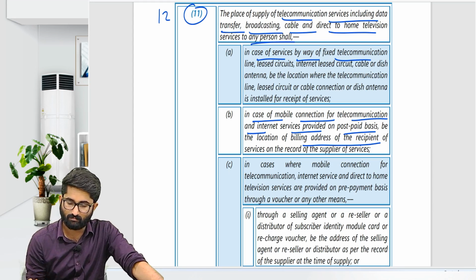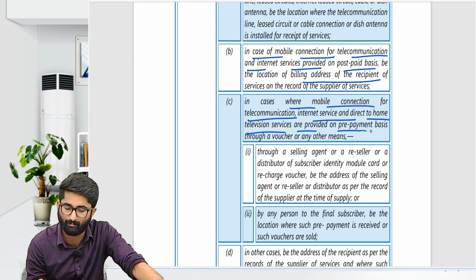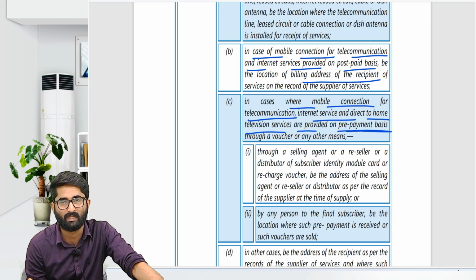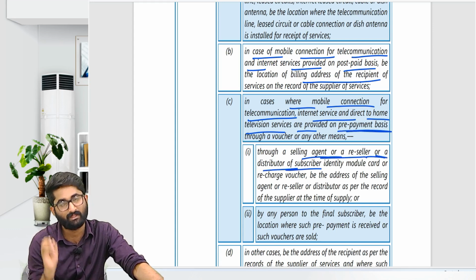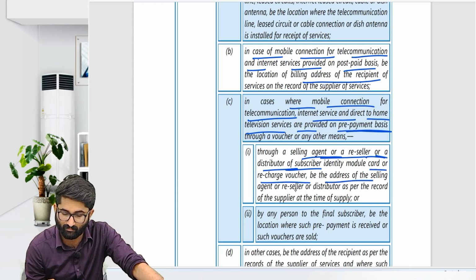Okay, next one. In case mobile connection for telecommunication, internet and direct to home television services are provided on prepayment basis through a selling agent, reseller or distributor, then the place of the distributor, where the card or recharge voucher is sold, will be the address of the selling agent.